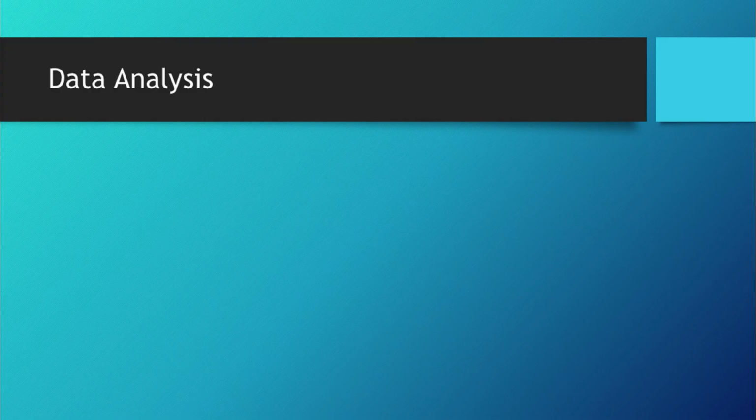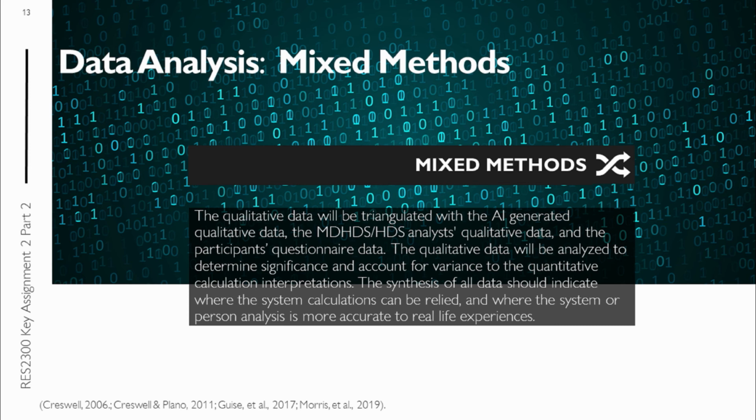Data analysis for mixed methods. Phase 1. Quantitative data will be gathered from the NASA Ephemeris. The qualitative questionnaires will be triangulated with the AI-generated qualitative data. The MDHD system will analyze qualitative data, and participants will fill out a questionnaire, so we'll collect that data. The quantitative data will be analyzed to determine significance and amount of variance for the qualitative calculation interpretations. The synthesis of all data should indicate where the system calculations can be relied on and where the system or personal analysis is more accurate to real-life experiences.